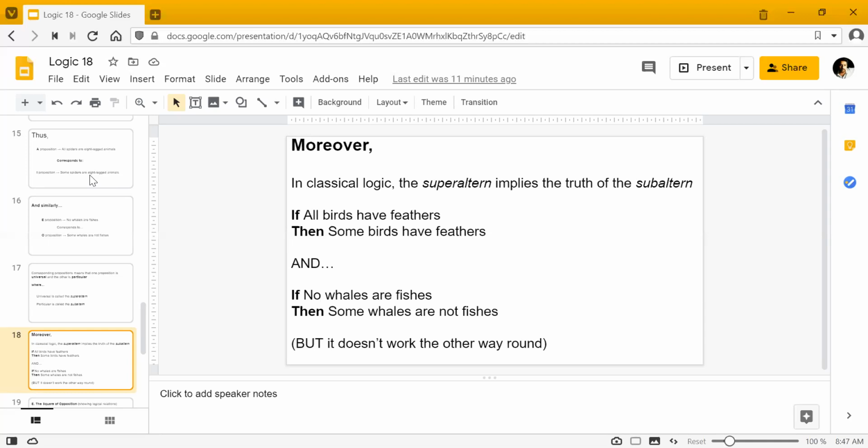But also remember that it doesn't work the other way around. So you can't go from subaltern to the superaltern. Superaltern की truth से आप subaltern तक आ सकते हैं, but subaltern की truth से या falsity से आप superaltern की तरफ नहीं जा सकते, ठीक है?